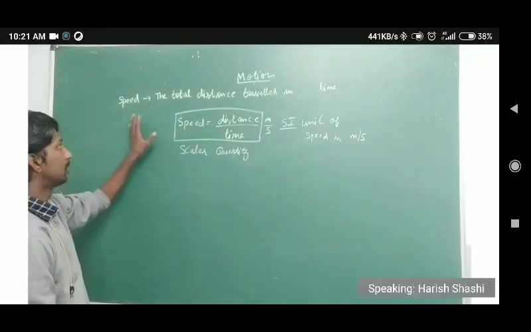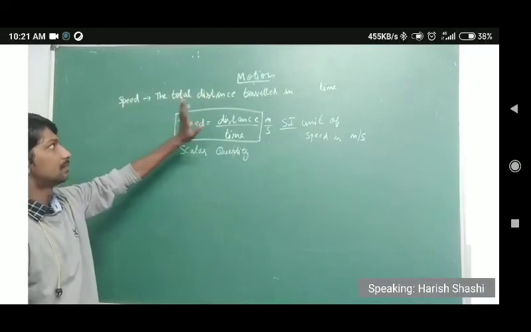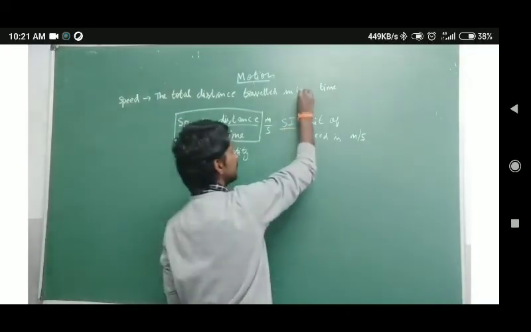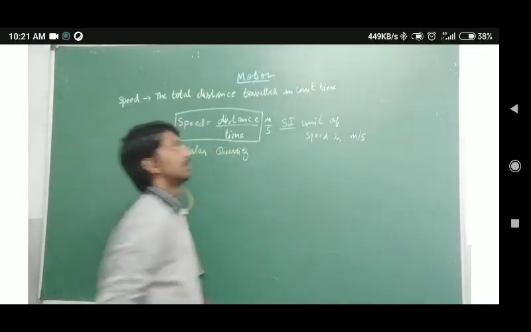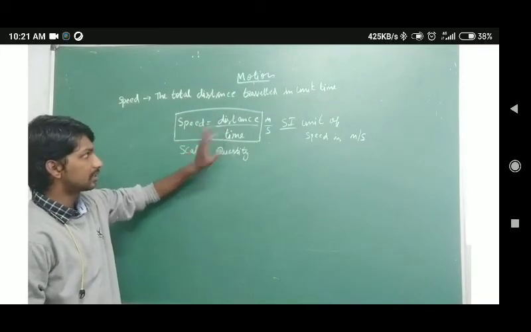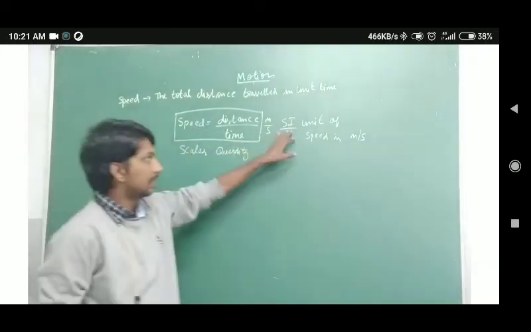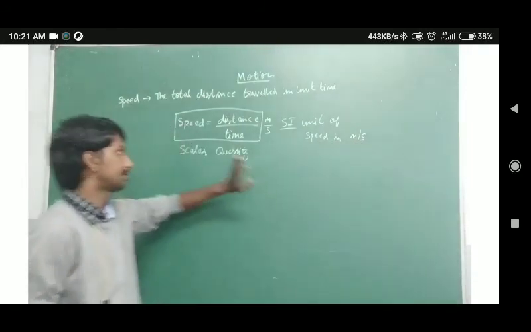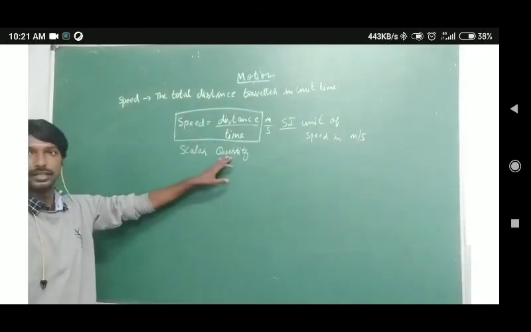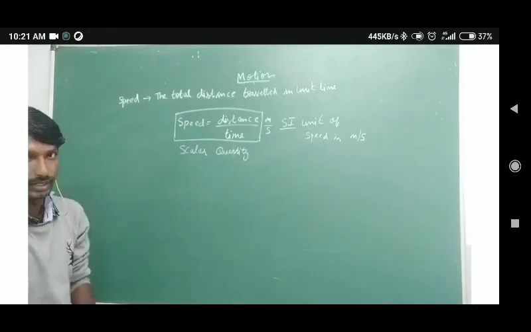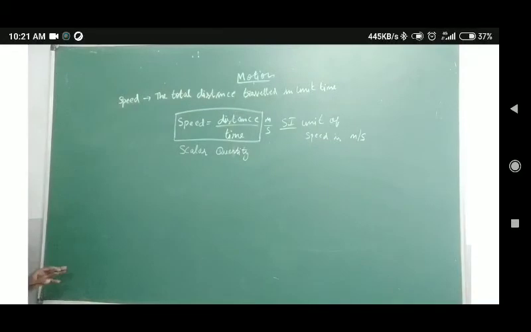So speed, the definition is the distance traveled in unit time. You can just write it as unit time, it's not a problem. And what is the expression? Speed is distance by time, and the SI unit of speed is meter per second. And it is a scalar quantity. So this is one term, and next is the